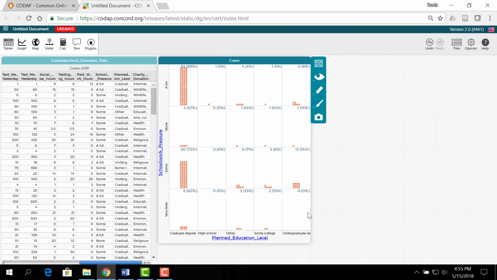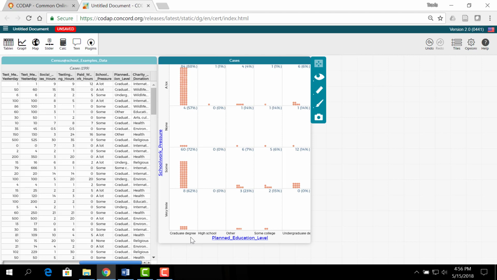When we look at these, we can see for the most part, people fall into a lot or some. And in terms of planned education level, they fall predominantly into the graduate degree level. To do a comparison between our two different populations, we're going to focus on these two populations.